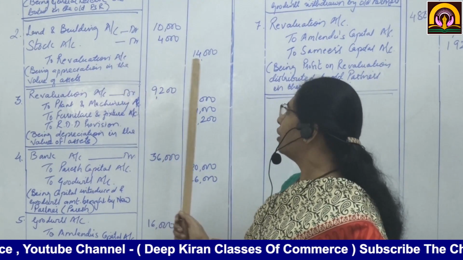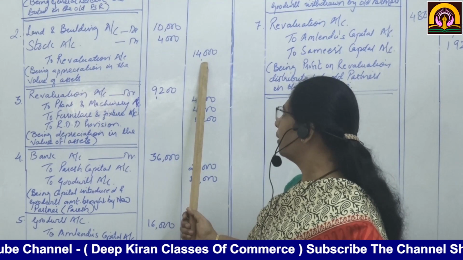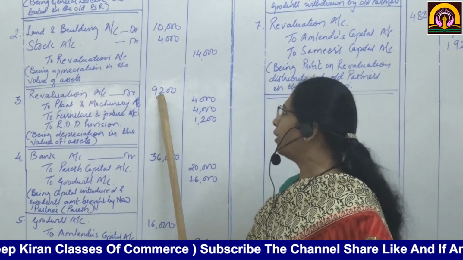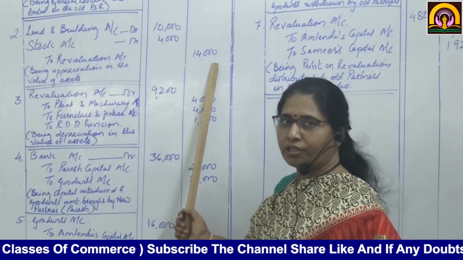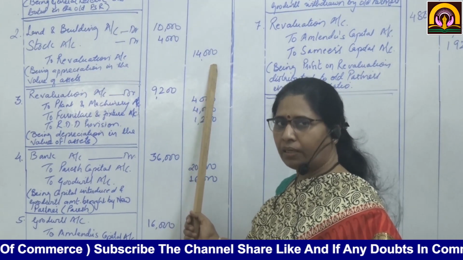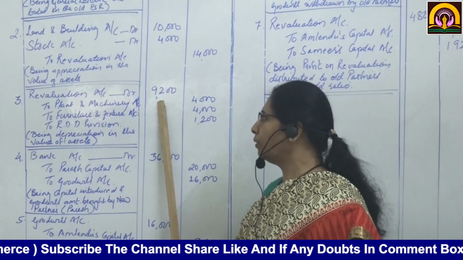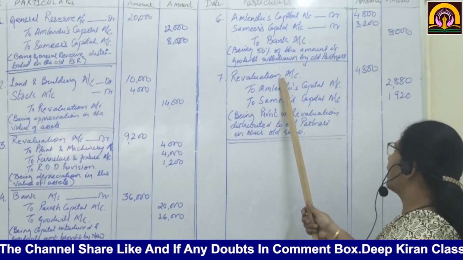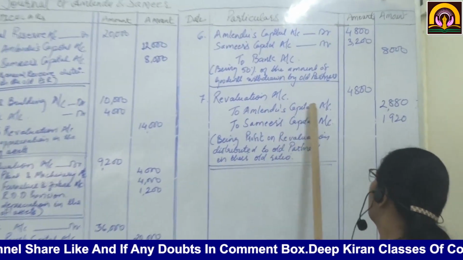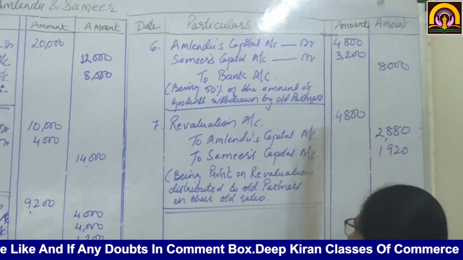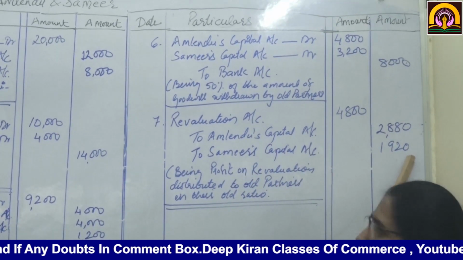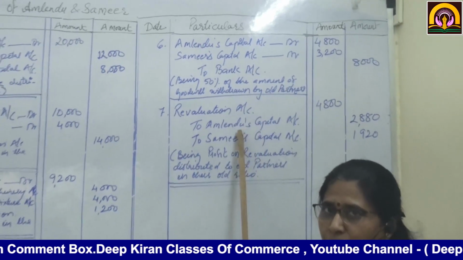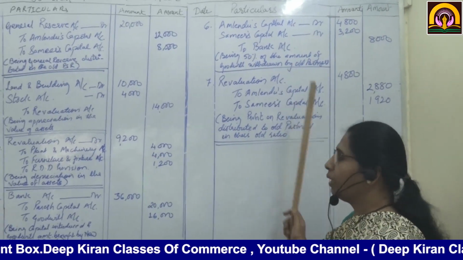See, revaluation credit is given as 14,000, debit is given as 9,200. That means there is a profit, because the credit side of revaluation is higher and the debit side is lower. See, here I have passed the journal entries. Revaluation account debit to Almendo's capital account 2,880 to Samir's capital account 1,920. This profit we have distributed in the last. Okay.